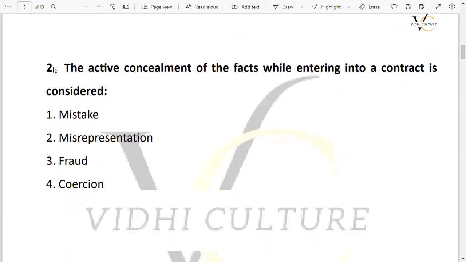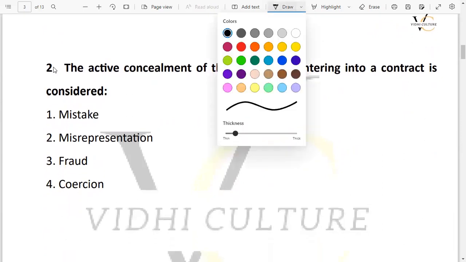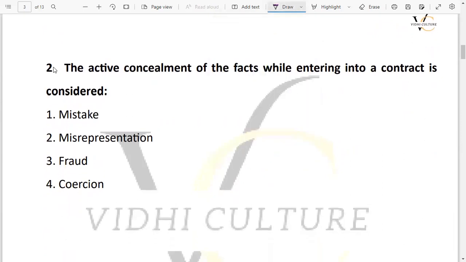Now moving on to the next question, that is question number 2. In this question it is given the active concealment of the facts while entering into a contract is considered. कि भाई अगर कॉन्ट्रैक्ट बनाते समय एक्टिव कंसीलमेंट ऑफ फैक्ट्स, फैक्ट्स को छुपाया जाता है, तो फिर उसको हम क्या कहेंगे. So the options are mistake, misrepresentation, fraud and coercion.